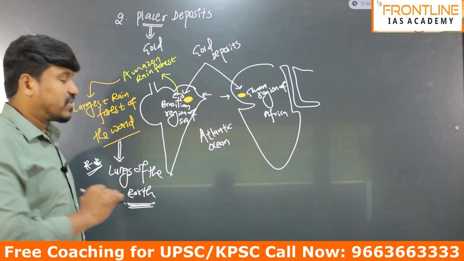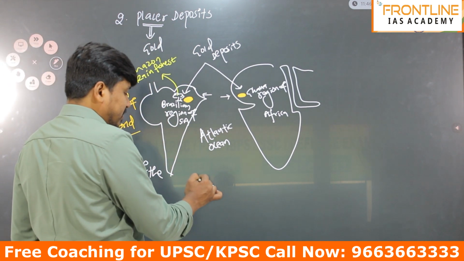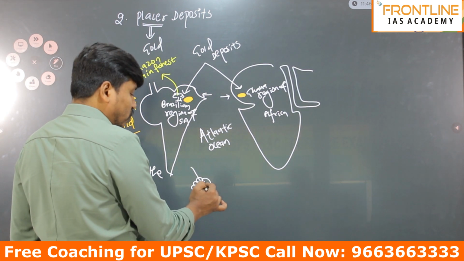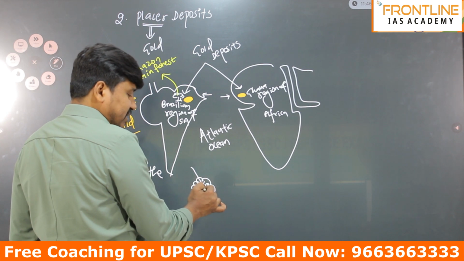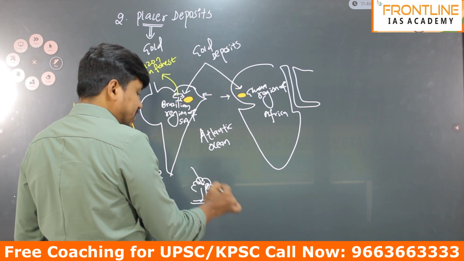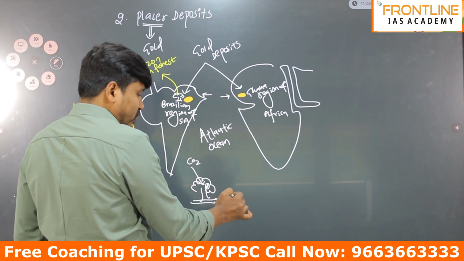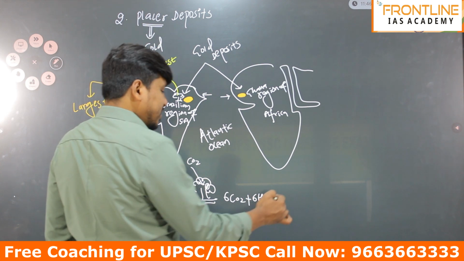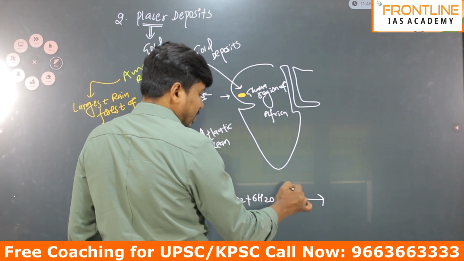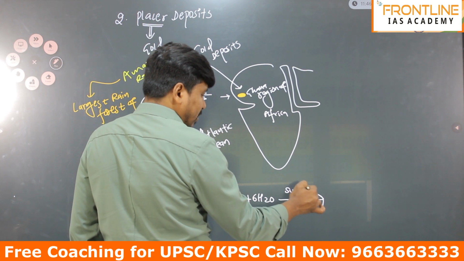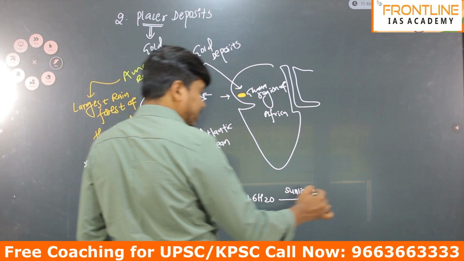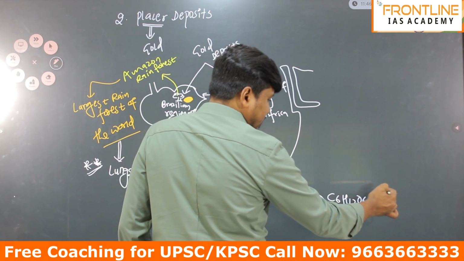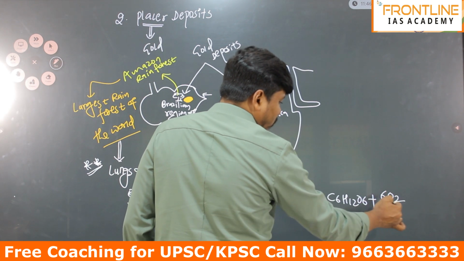Why do we call it the lungs of the earth? Because it absorbs atmospheric CO2. 6 molecules of CO2 react with 6 molecules of water in the presence of sunlight, leading to the formation of glucose, C6H12O6, plus 6 molecules of oxygen as output.